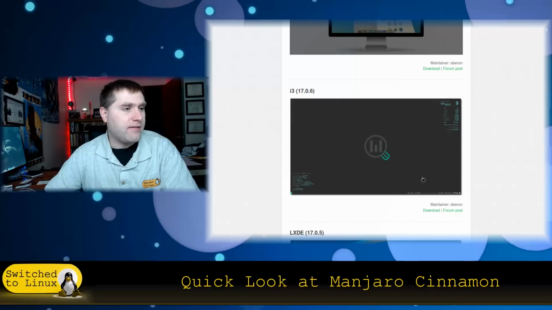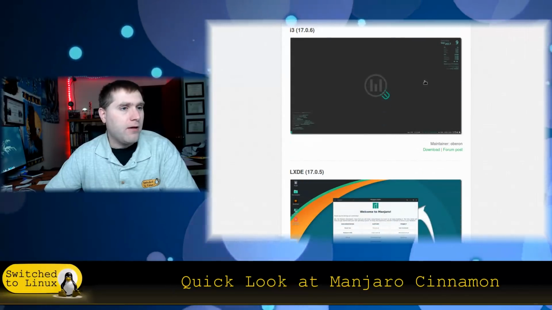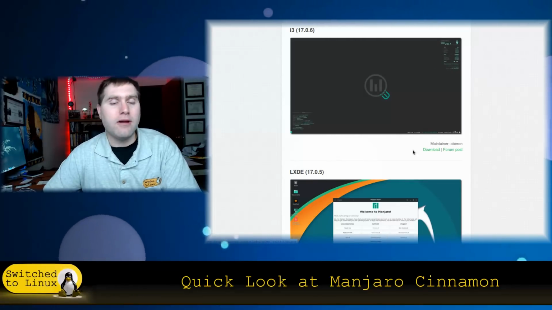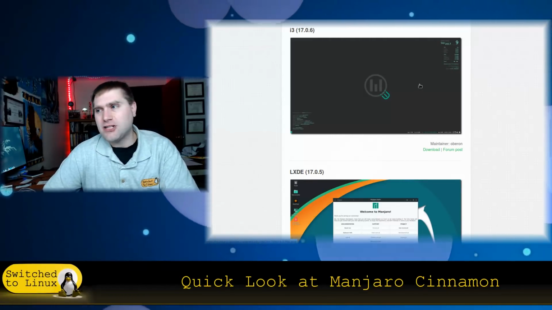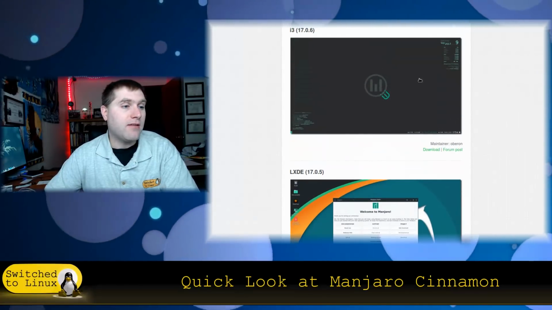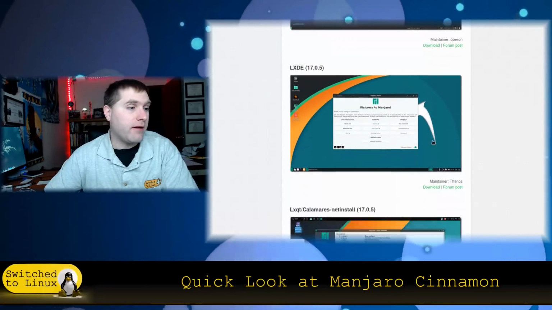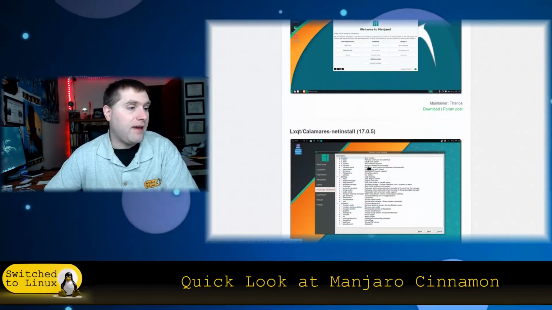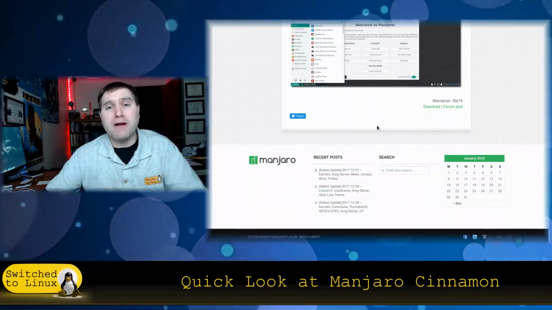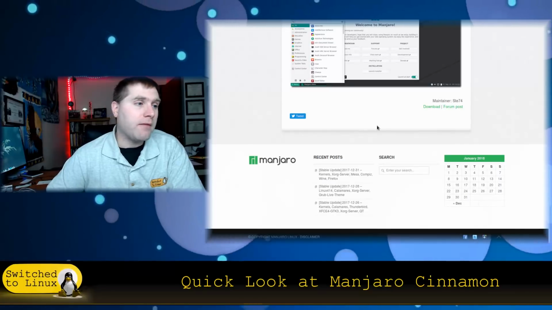Then there's i3, which I'm not a personal fan of just because it takes so long to learn and get configured. I just don't have that kind of time. But I do hear that when you do get into the configuration, it is a very nice system. Here's LXDE, LXQt, here's Mate. So there is pretty much any major desktop environment you want.